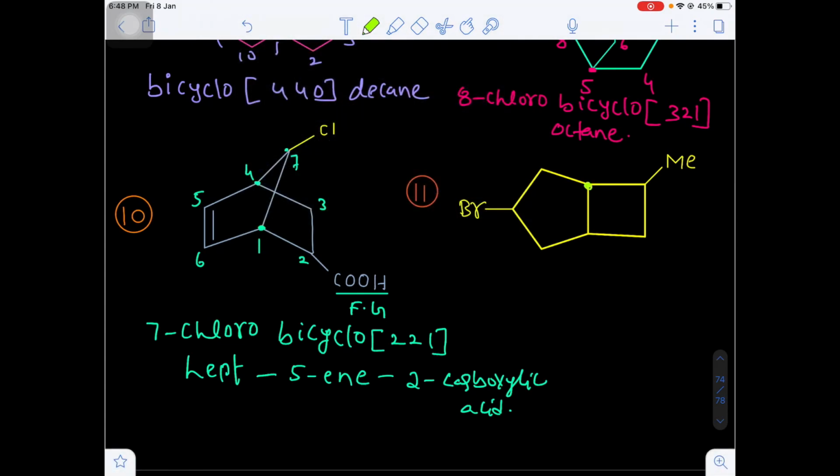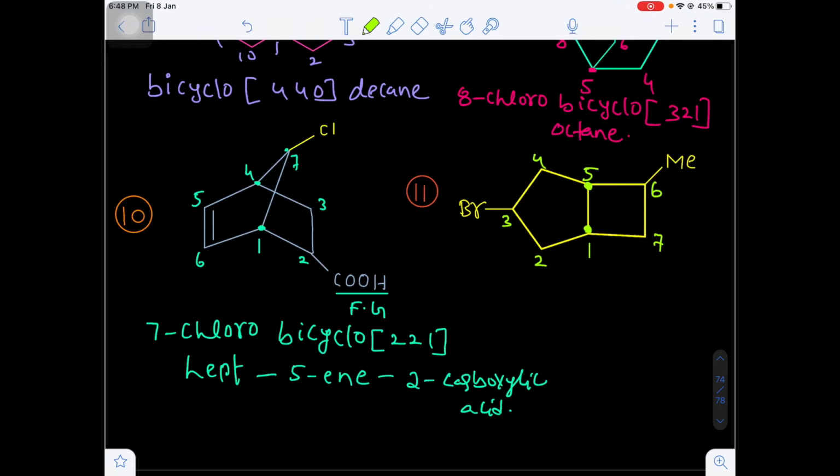Now, in question number 11, consider any one of the bridgehead atoms as number 1. Let's suppose I am taking number 1. And on the left side, if you see, the longer bridge is there. That's why I am going to the second carbon. This is the numbering 3rd, this will be 4th, 5th, and there will be the 6th carbon. I am giving the preference to the 6th carbon, which contains the methyl substitution. And finally, this will be the 7th carbon.